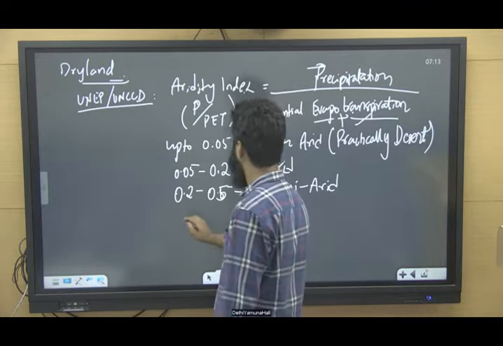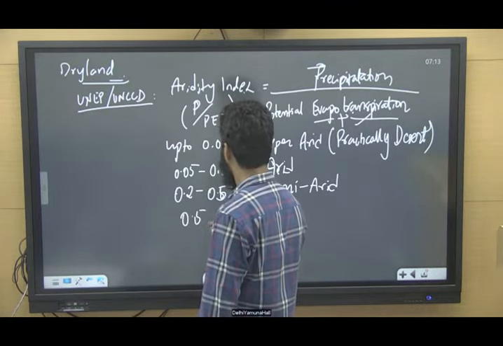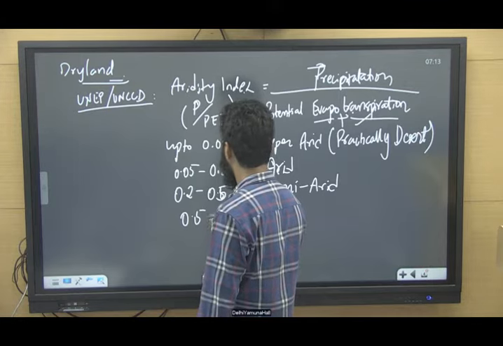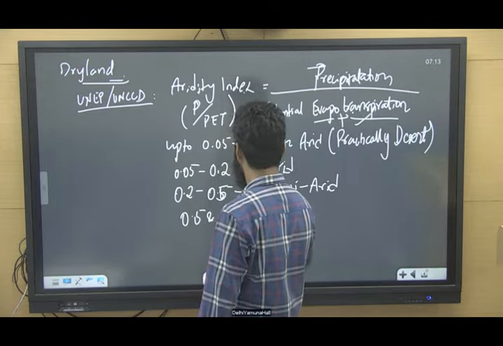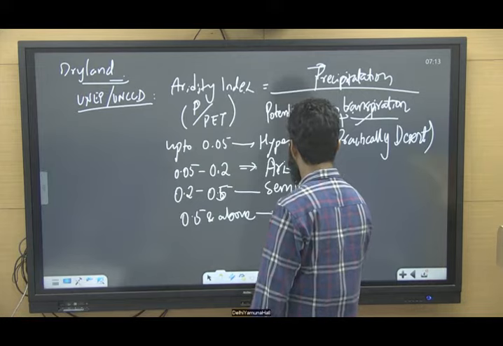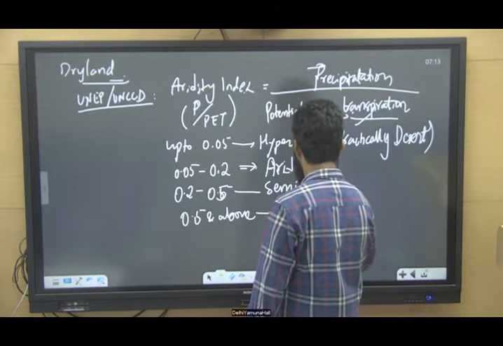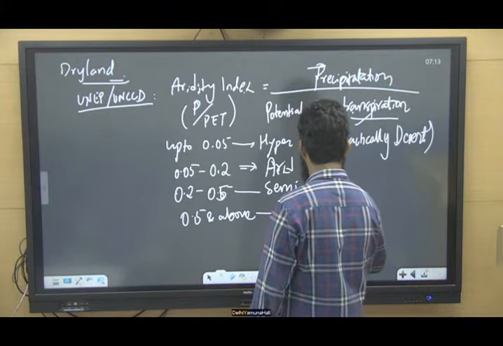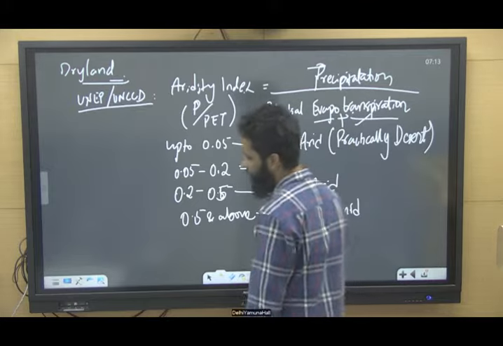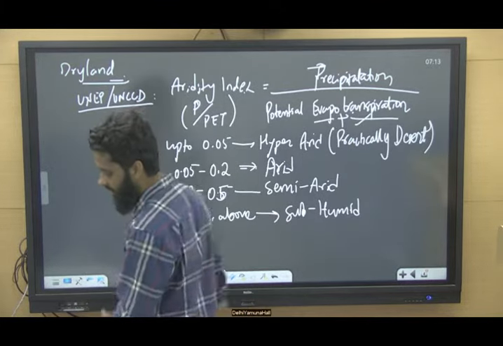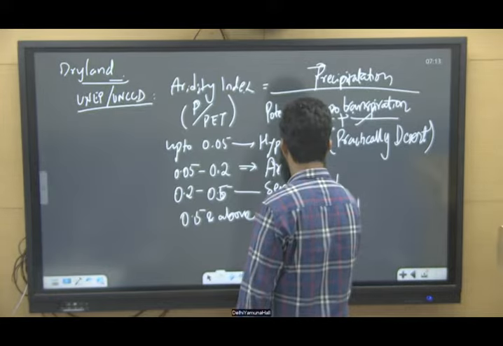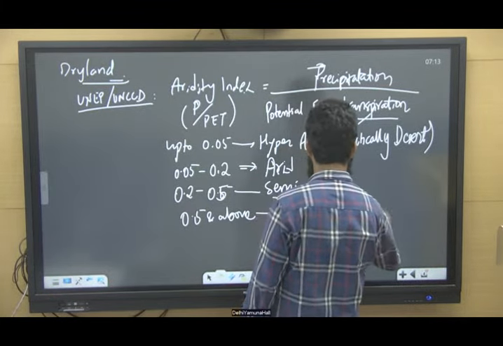And if it is 0.5 and above, then it is subhumid, a dry subhumid area, right?